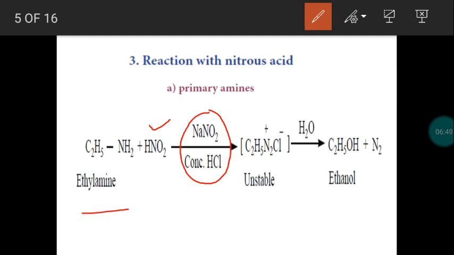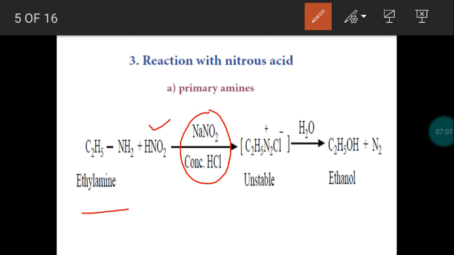So this reaction will be common in organic chemistry. In most of the lessons we will see this. So the mixture of sodium nitrite and concentrated hydrochloric acid represents what? Nitrous acid, because this will give you sodium chloride and nitrous acid.